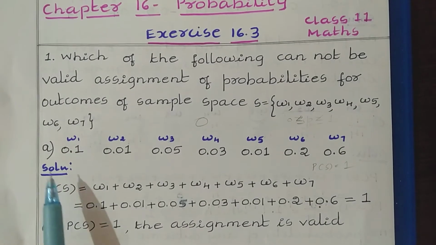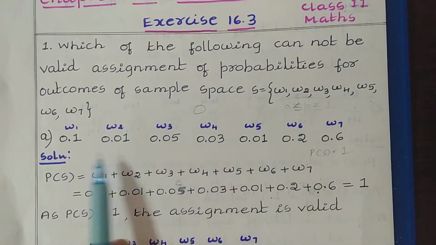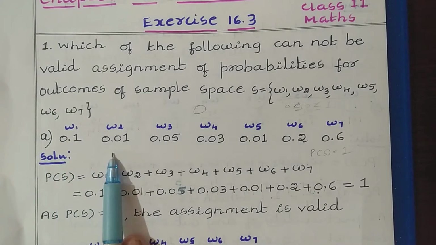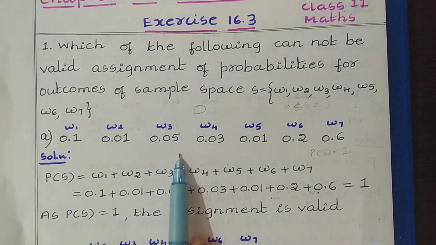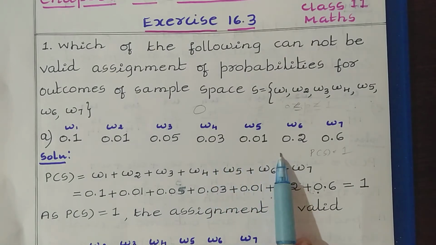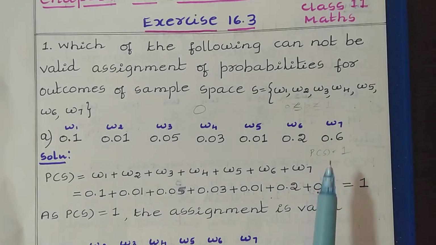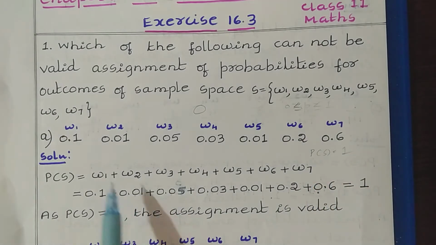We have here the first sub question which consists of ω1 to ω7 values 0.1, 0.01, 0.05, 0.03, 0.01, 0.2, 0.6. First here we have to see whether all these values lie between 0 to 1 or not.